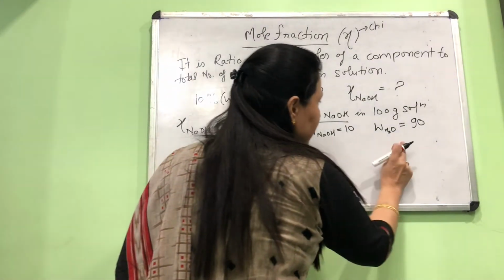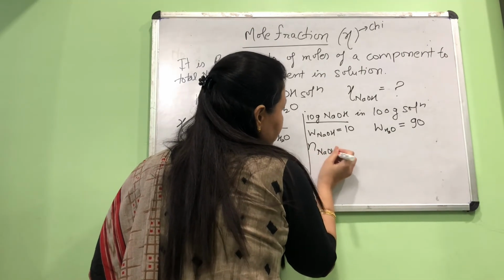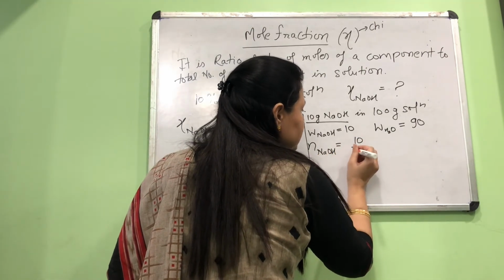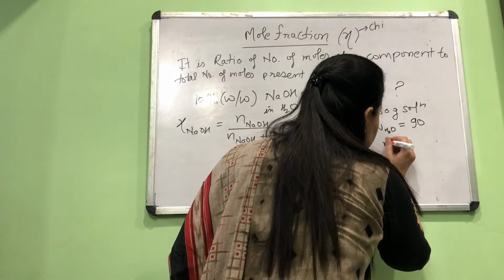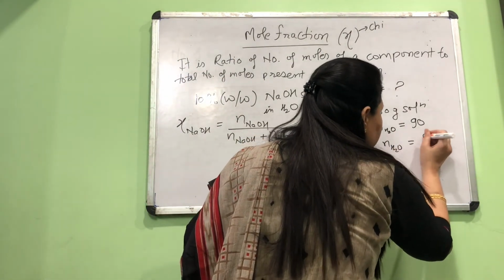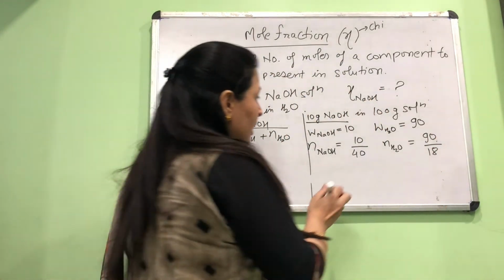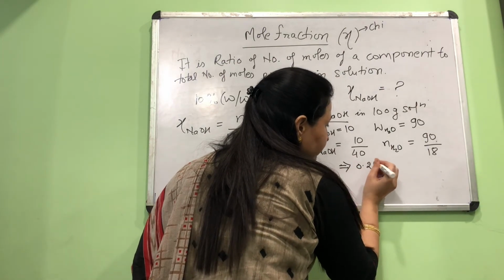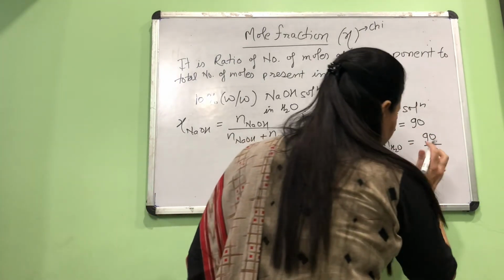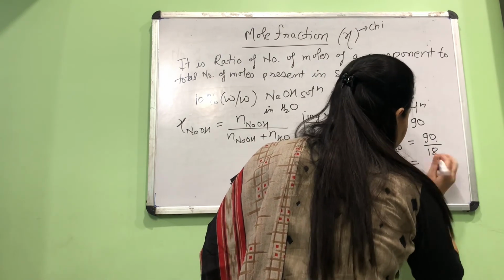Let's convert these masses into number of moles. Number of moles for NaOH will be mass of NaOH upon molar mass of NaOH, which is 40. Number of moles for water will be mass of water upon molar mass of water. Okay. Now this 10 by 40 is 1 by 4, which is 0.25, and this 90 by 18 is number of moles of water, and it will be equal to 5.